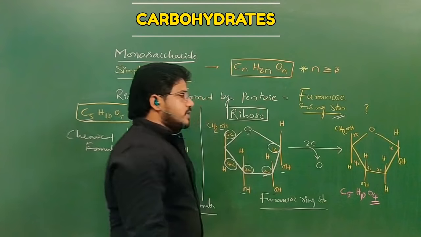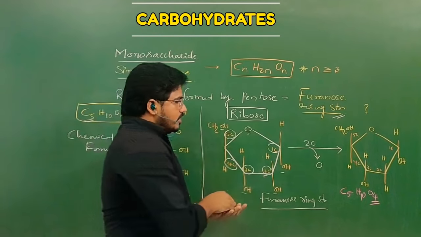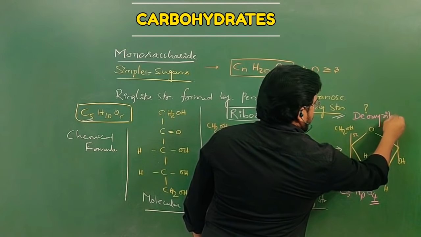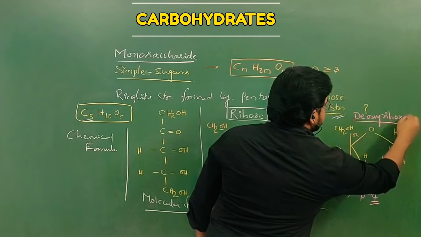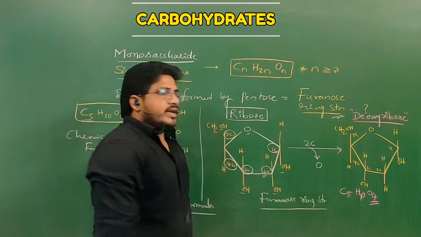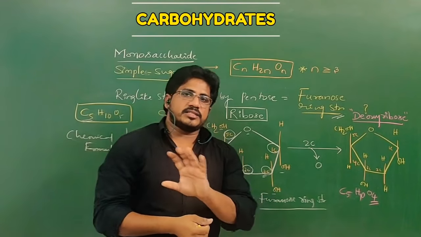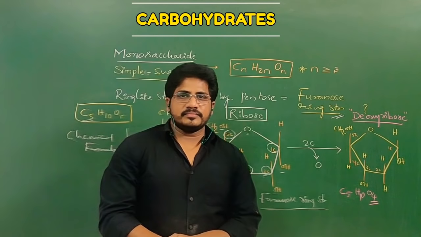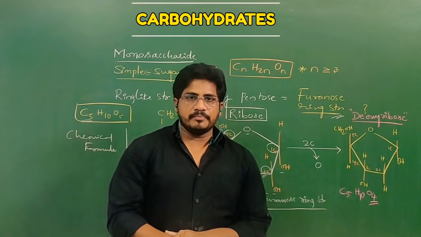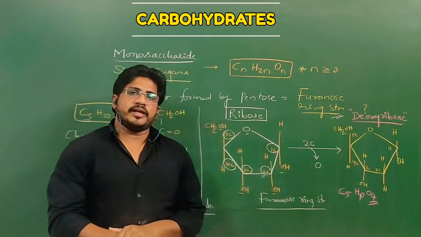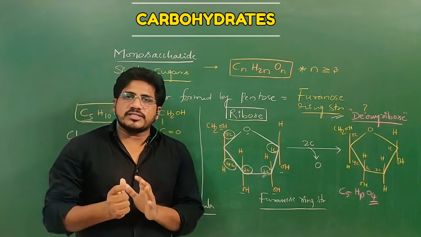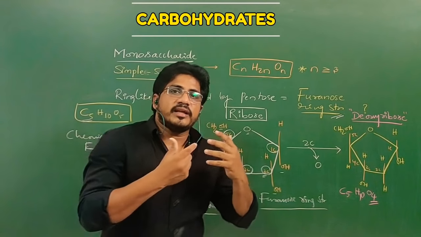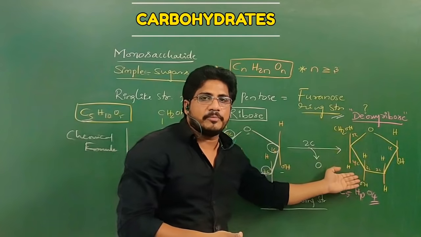But then, what is this structure? Why am I discussing it now? This structure is called deoxyribose. Have you ever heard the terms DNA, RNA? These are nucleic acids present inside our cell. Do you know the full form of DNA? Tell me. Deoxyribonucleic acid. This is where deoxyribose comes from.